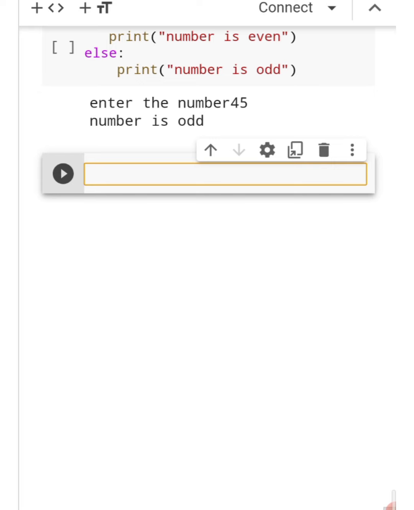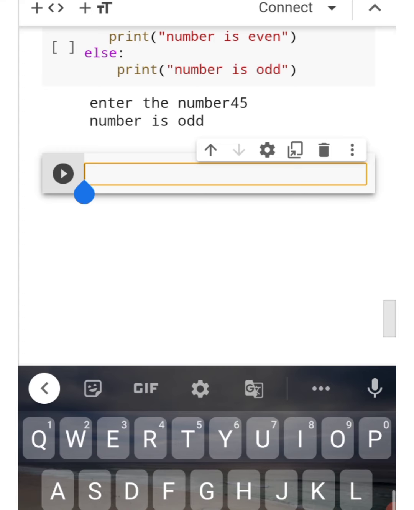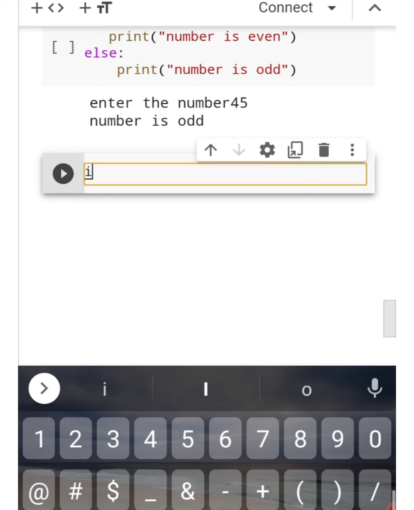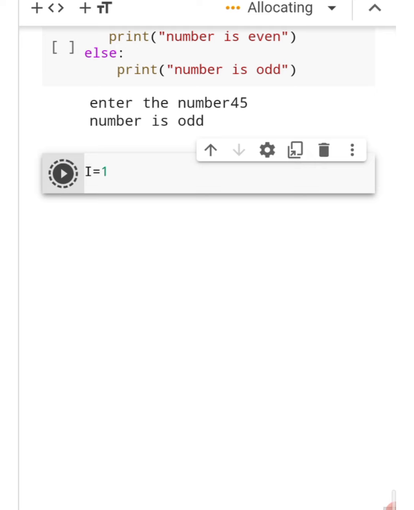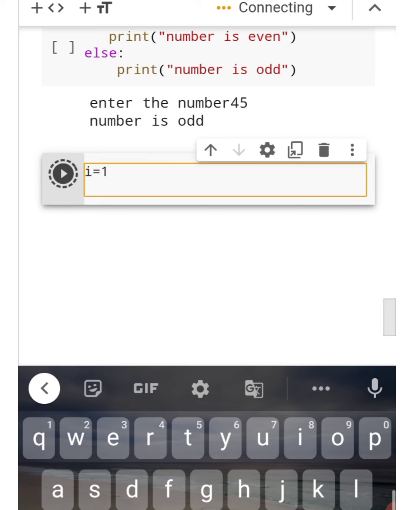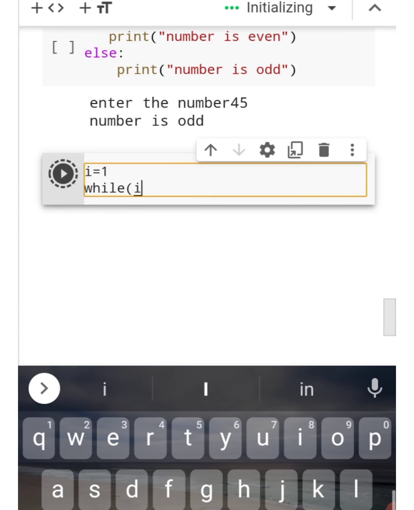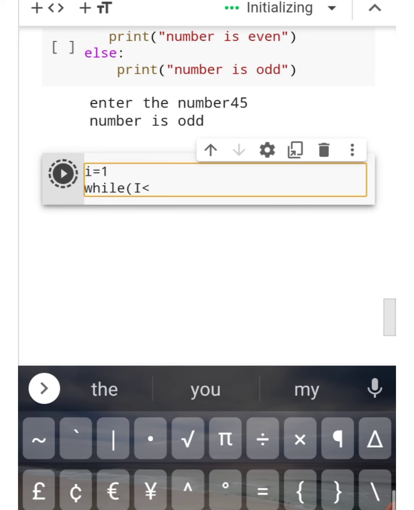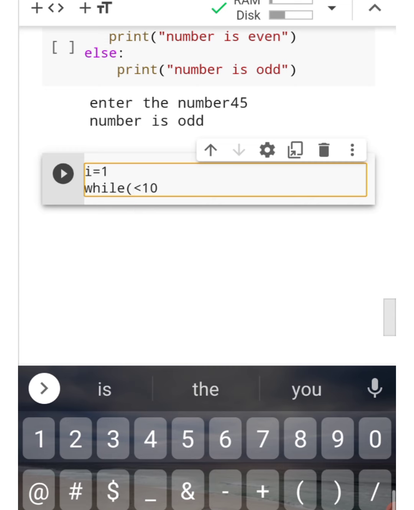So basically, a while loop will execute until the condition is no longer true. You can see a basic example of a while loop. Consider a variable i, initialize its value as 1, using small characters. Then we will have a loop with the while condition. In our program we want to print the 10 numbers, so the condition is i less than 10, using small letters.